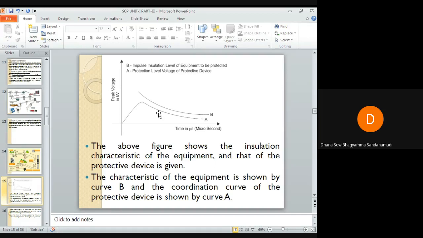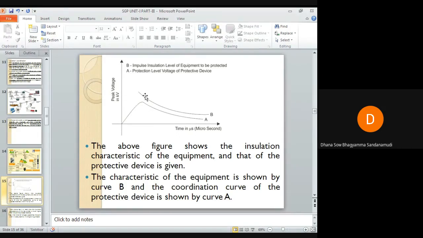It will be wrong. Now curve B shows the insulation withstand level of the equipment which is to be protected. Curve A represents up to what voltage the protective device can withstand the over voltage, up to so and so voltage on the y-axis, and the insulation breakdown will not occur for the protective device.